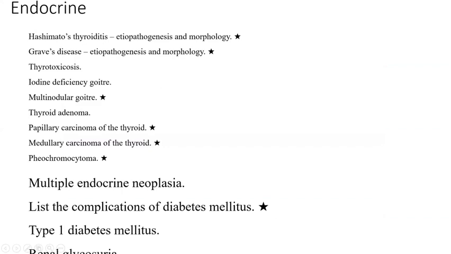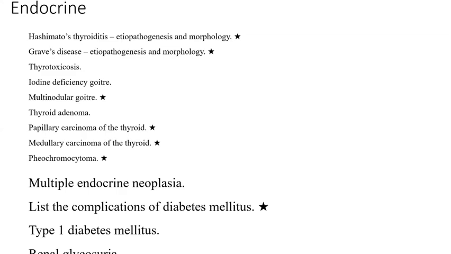So skin, again, I have revised the premalignant lesions: actinic keratosis, then Bowenoid papulosis and leukoplakia, then squamous cell carcinoma, basal cell carcinoma, and malignant melanoma. Then comes the endocrine. I'm not going into details because it's already very late. Remember, read about your Hashimoto thyroiditis. Then in malignancy, at least you have to know the classification of thyroid tumors. Then papillary carcinoma. At least you should know something about follicular carcinoma and medullary carcinoma.